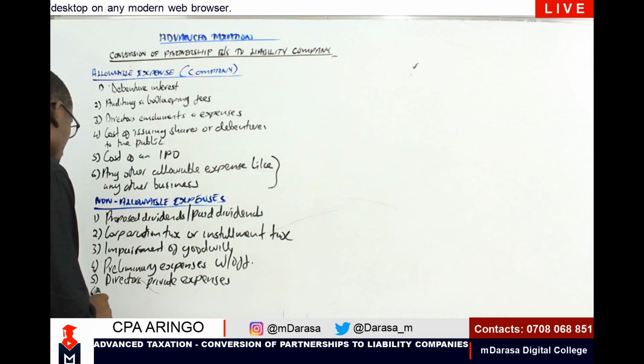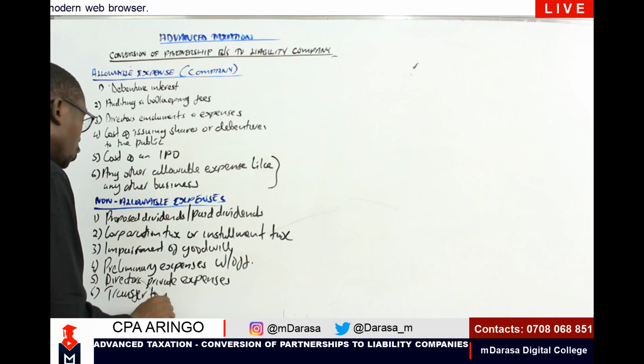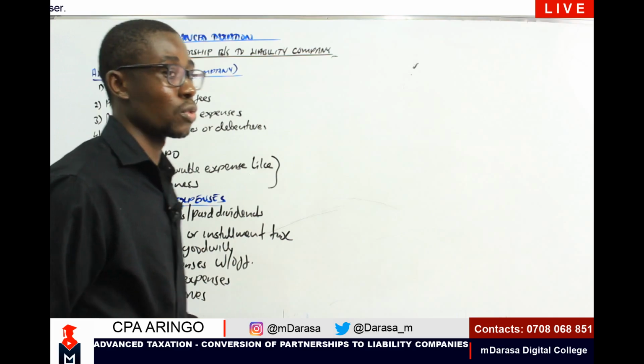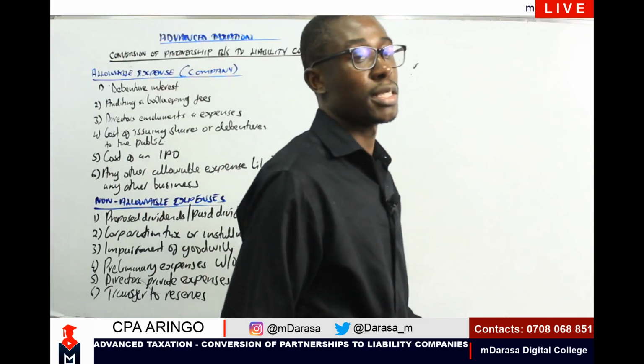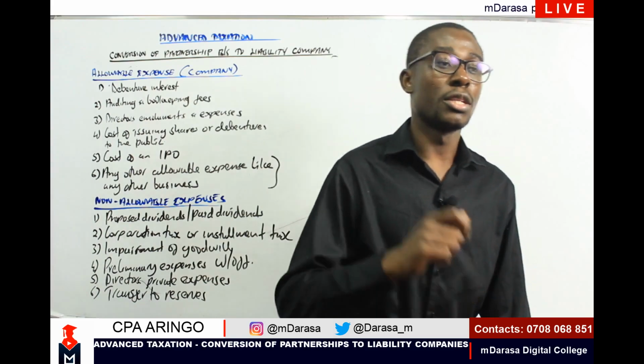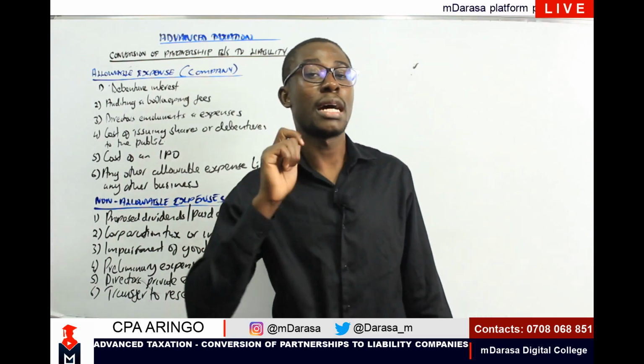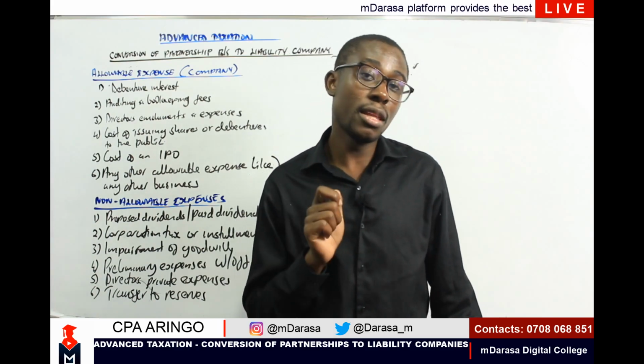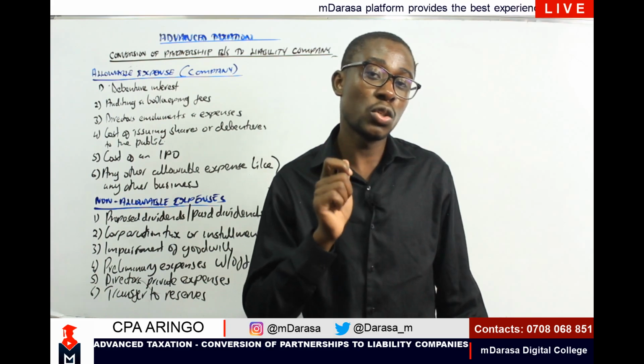Other key elements we should be talking about whenever we're talking of company-specific items in companies. Number 6, transfers to reserves. Also, if given such, always recall that you are supposed to take that as a non-allowable expense.